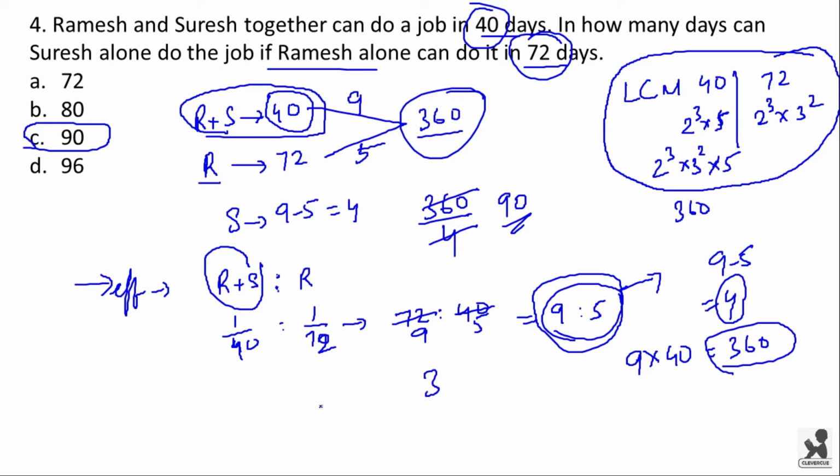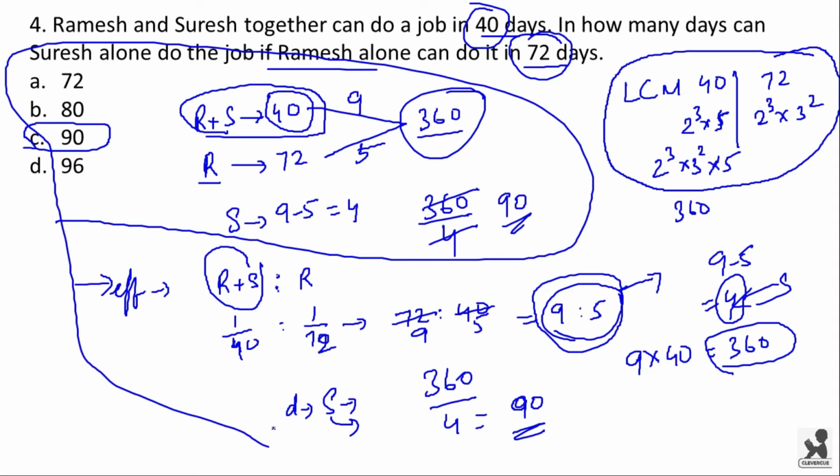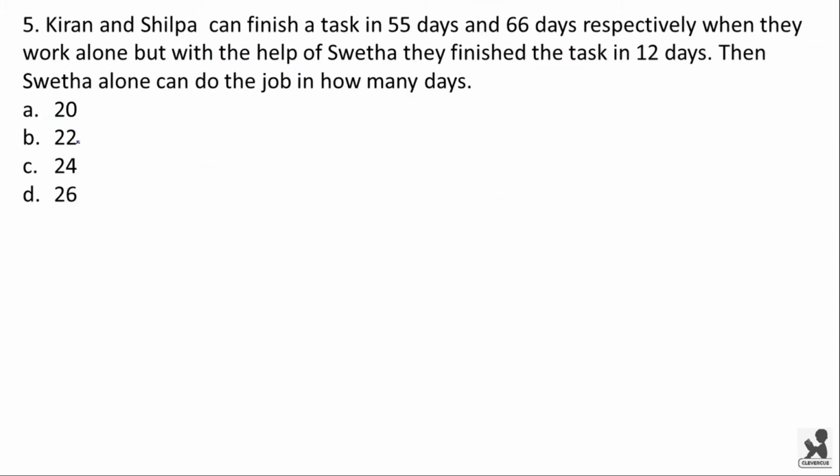Now the total number of days taken by Suresh will be equal to total work divided by efficiency of Suresh. We have calculated it to be 4. Now 360 by 4 is equal to 90 days. You can solve this question by any of these two methods. Both are short methods only. Let us move to the next question.